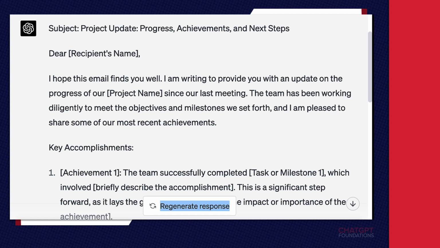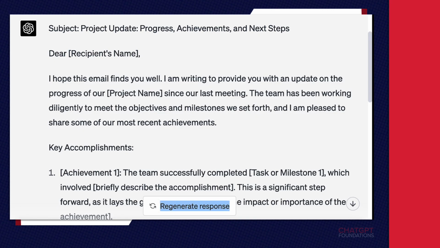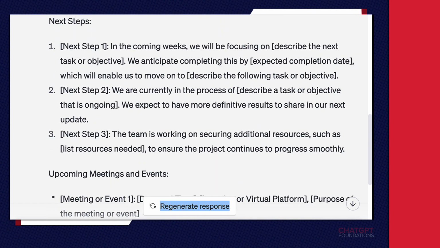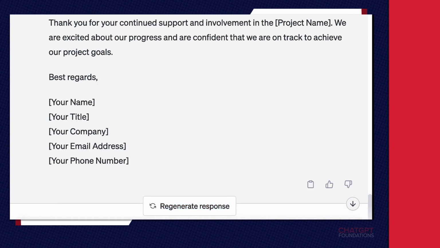Now, because ChatGPT doesn't know anything about the project to which we're referring, it has actually generated a template. Notice it says Dear and then in brackets recipient's name. In the first paragraph, there are brackets where you can fill in the project name. The sections of the email include key accomplishments, next steps, upcoming meetings and events with blanks for you to fill in, and finally a closing where you can fill in your name, title, and company information.